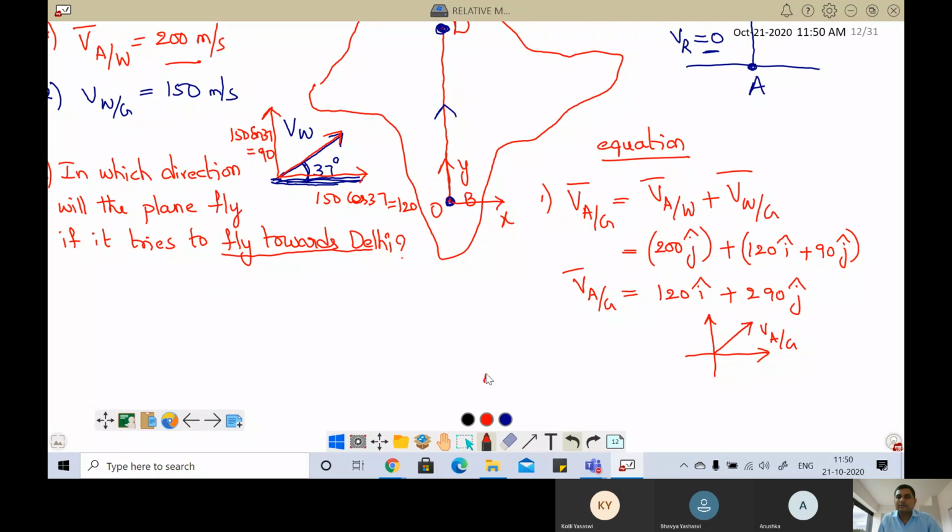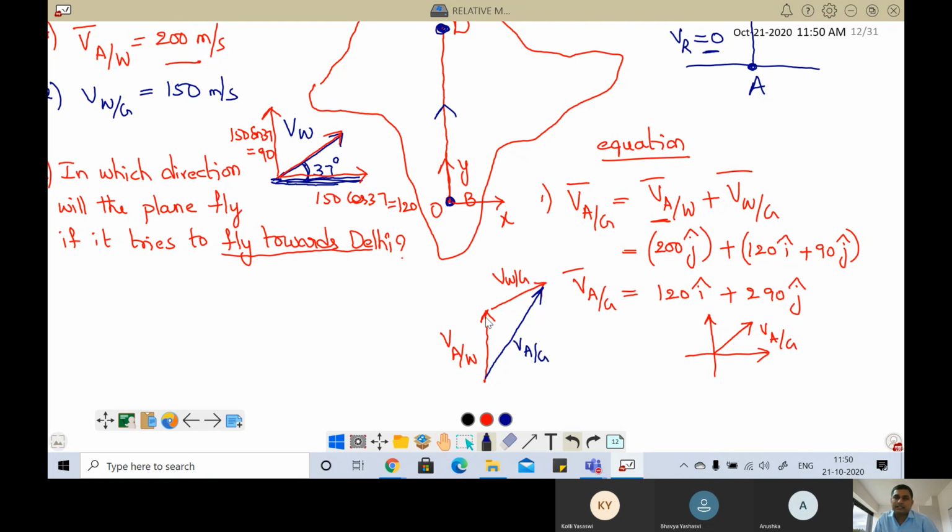Now if you draw in terms of vectors, the vertical direction is the velocity of aeroplane with respect to wind, plus the velocity of wind with respect to ground, which is this one. When you add both of them, you get this one, called the velocity of aeroplane with respect to ground.